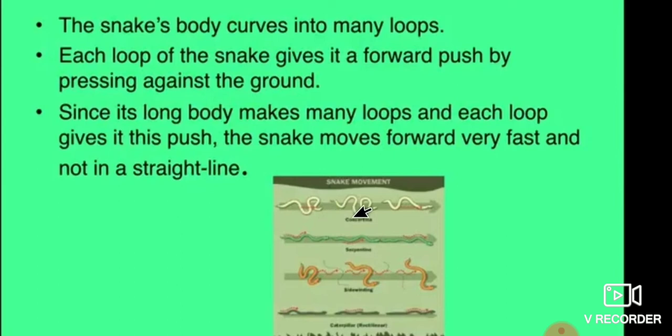Dear students, look at this picture. This is the movement of the snakes. So it makes many loops and moves very easily on the ground. Therefore, the snake's body curves into many loops, and each loop of a snake gives a forward push by pressing against the ground.